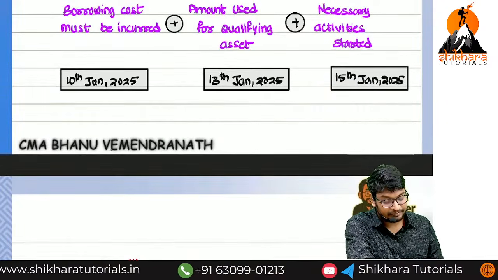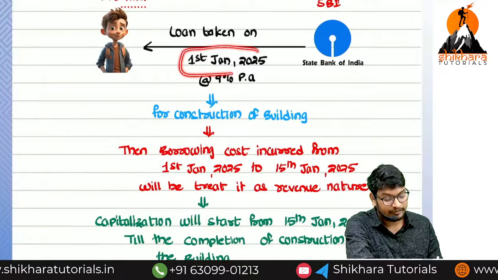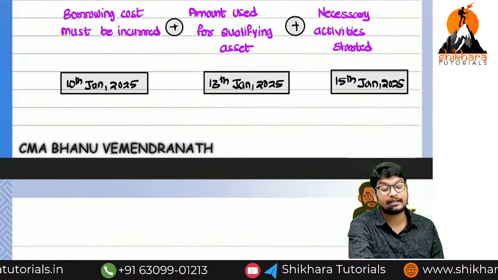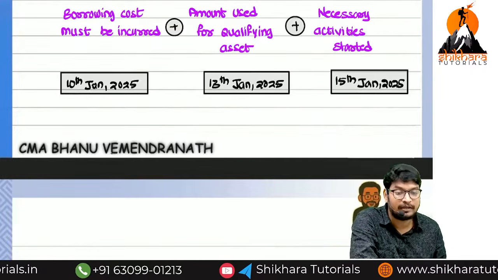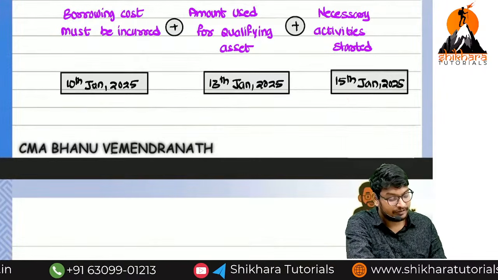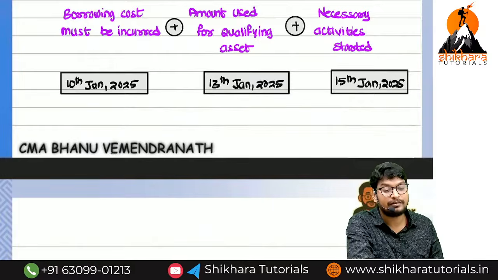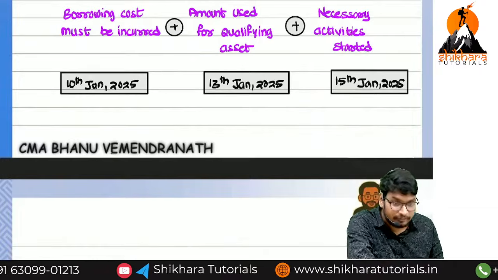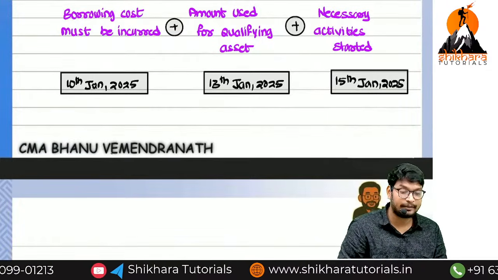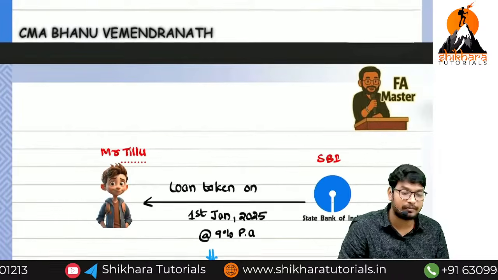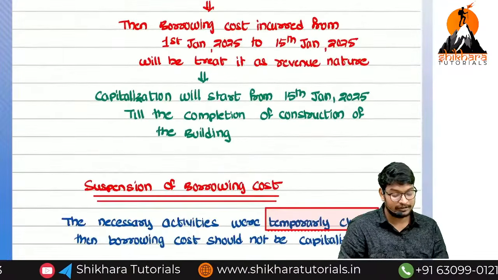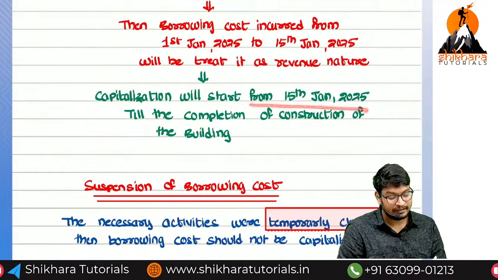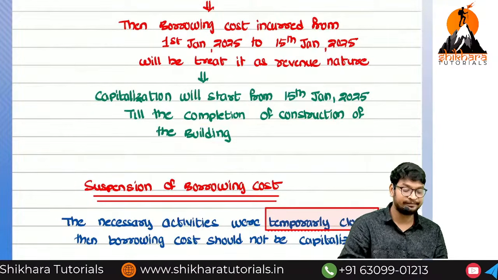So from the date the loan was taken, 1st January 2025, to 15th January 2025, we have to treat the borrowing cost as revenue expense. From 15th January till the completion of the construction of the building, we have to charge it as capital. After the construction of the building, what do we need to do? We need to treat it as revenue in nature. So capitalization will start from 15th January 2025 till the completion of the construction of the building.